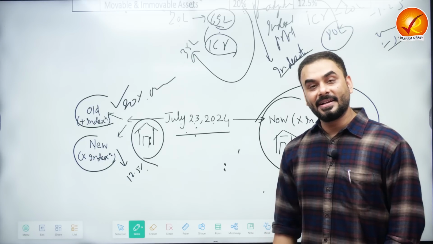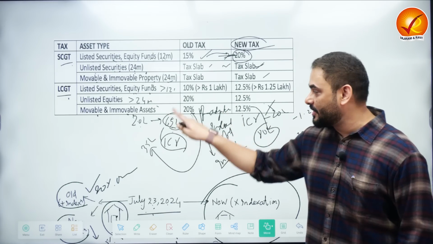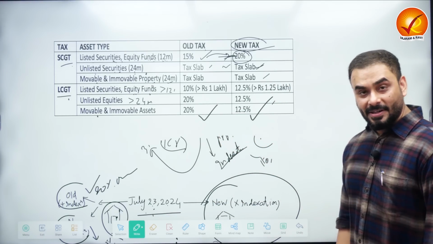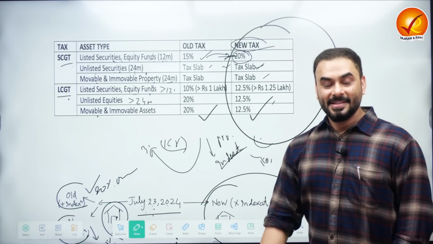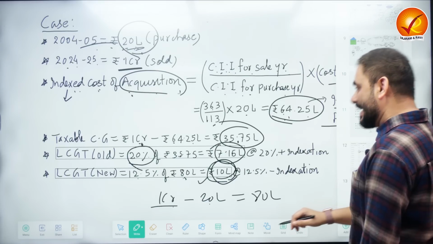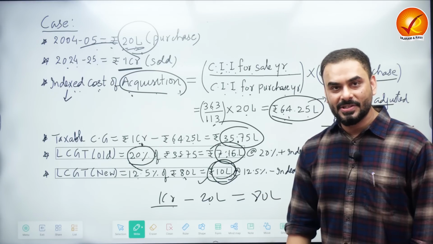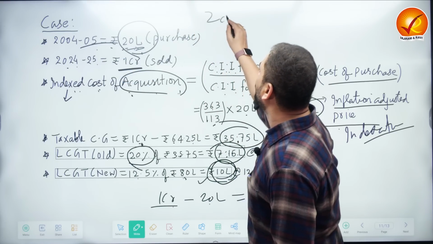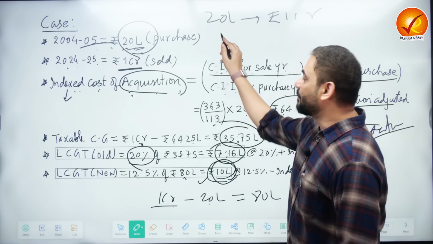You will have to pay the taxes based on new system, which means if you purchase the house before the budget was announced, either you can pay the taxes through this method or this method. But if you have purchased the house after the budget was announced, you have to pay the taxes according to this system. So now the Member of Parliament raised a concern, and he said that if the Government of India forces public to pay 7.15 lakh rupees, then there might be a reaction in the society where if somebody is selling a 20 lakh rupees house for rupees 1 crore, then it might be possible that suppose that I am